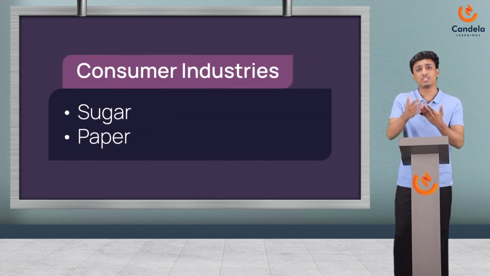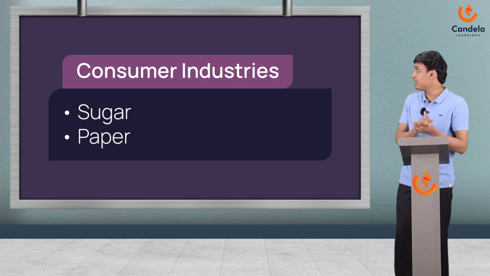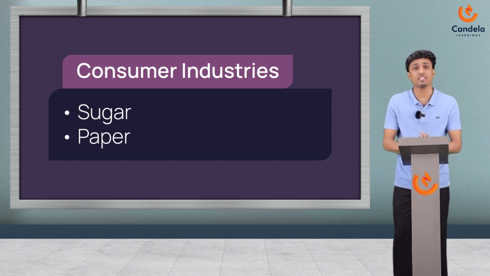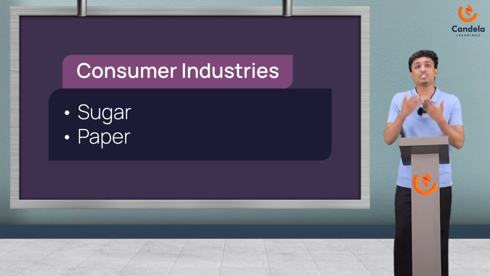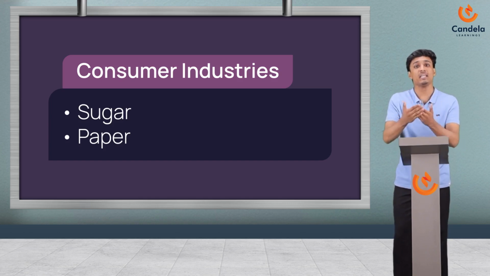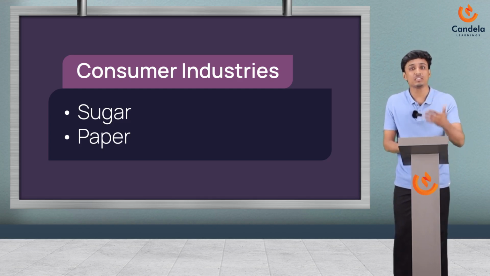Let's talk about the consumer industries. Here I mentioned two examples of this industry, but we are not going to discuss them; we will learn what is meant by consumer industries. Okay. Consumer industries produce goods or services that people use in their daily lives, like direct use by consumers. And they are also known as consumer goods industries.